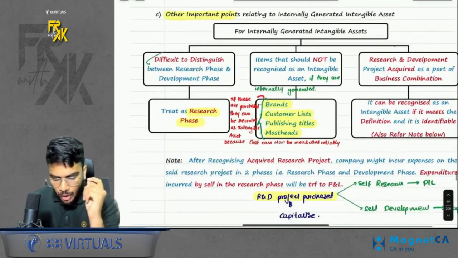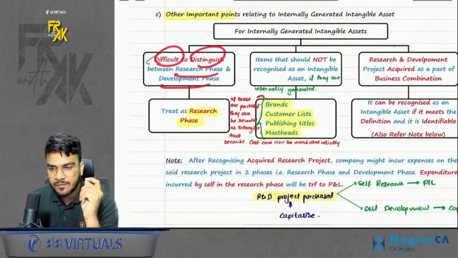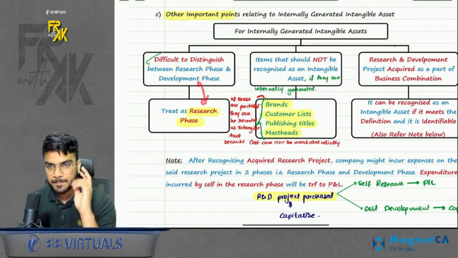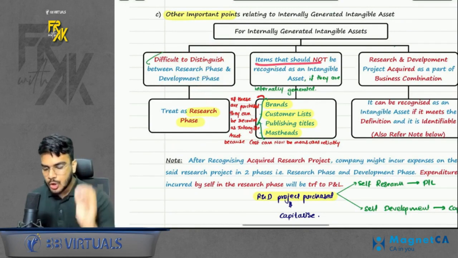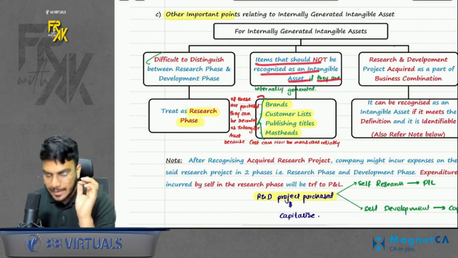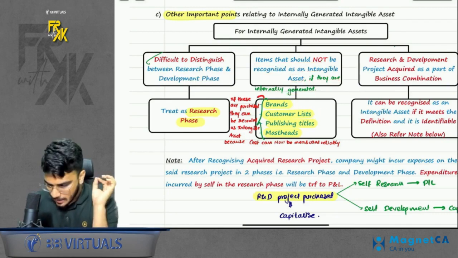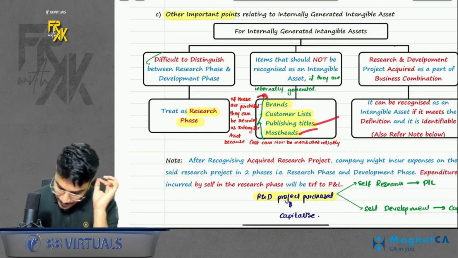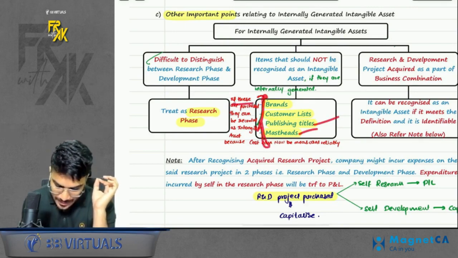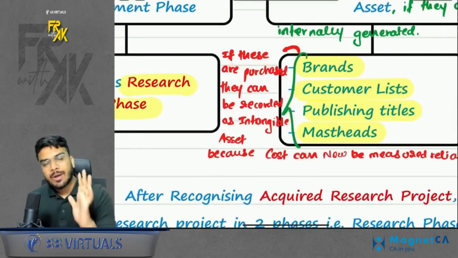Okay. Lastly, some other important points relating to internally generated intangible assets. First, if you are not able to distinguish under which phase we are falling, you will classify it as research phase. Second, the following items should not be recognized as intangible if they are internally generated: brands, customer database, publishing titles, mastheads. But if these intangibles were purchased, then they can be recorded as intangible.